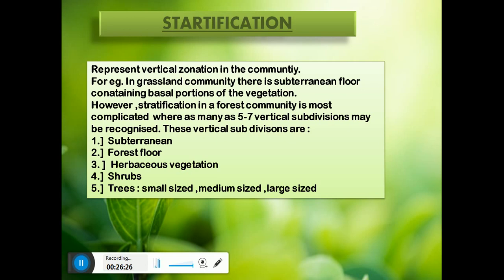The species diversity is very high, the species composition is very high, so obviously there will be a high level of differentiation between the organisms, and that's why there are various subdivisions or zonation in the forest community, and they are subterranean forest floor, herbaceous vegetation, shrubs and trees. So stratification basically shows the position of the place where the species are placed in the ecosystem.